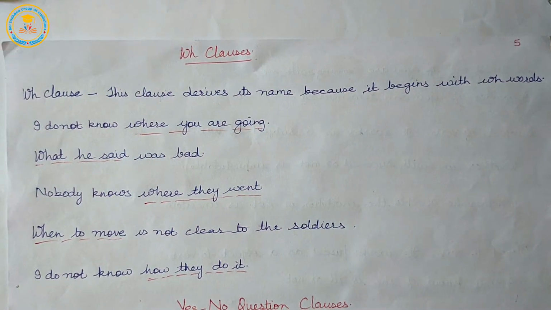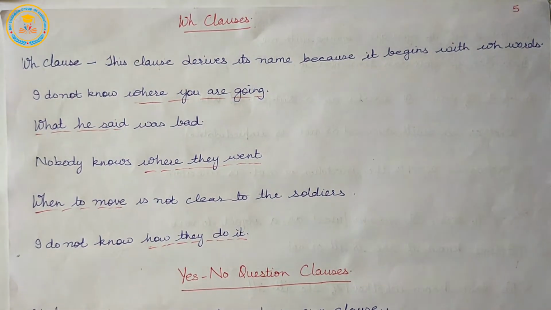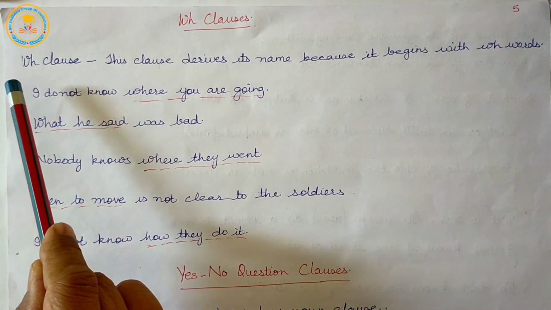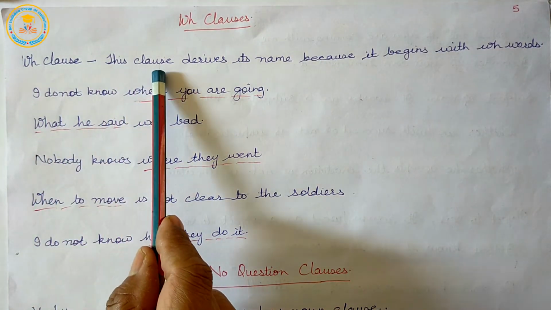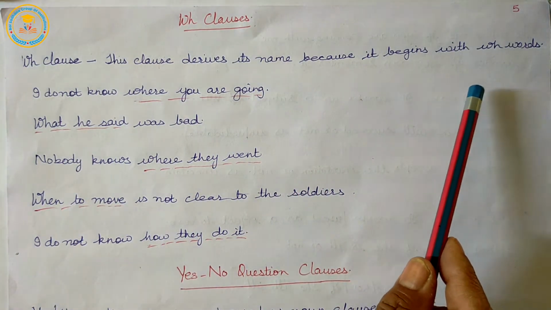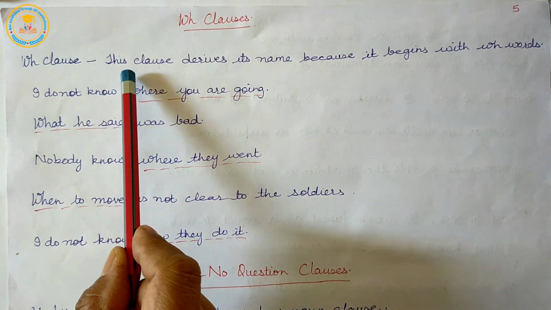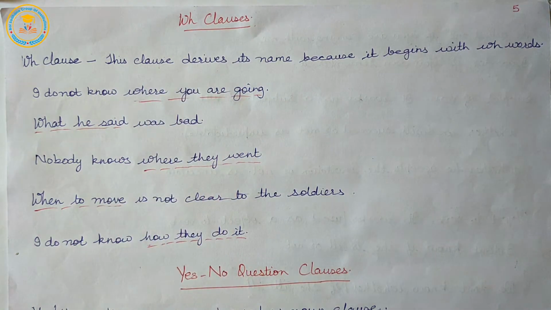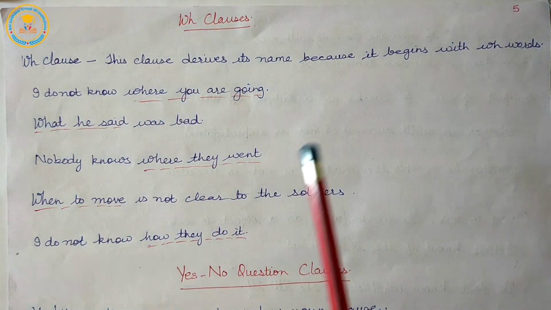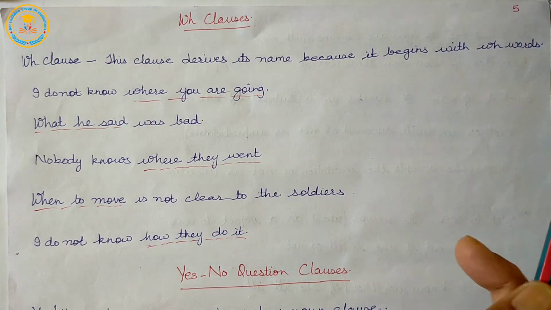Our next clause in the same noun clause is WH clauses. This clause derives its name because it begins with WH words.